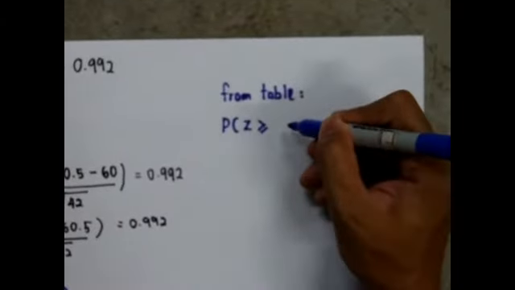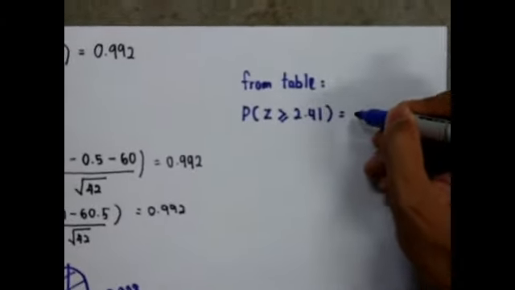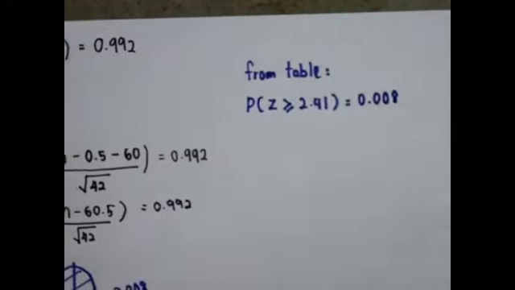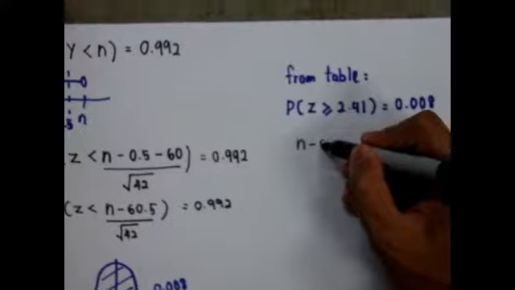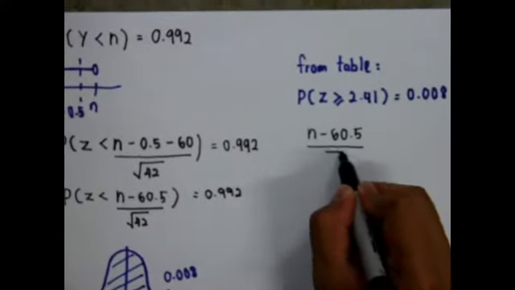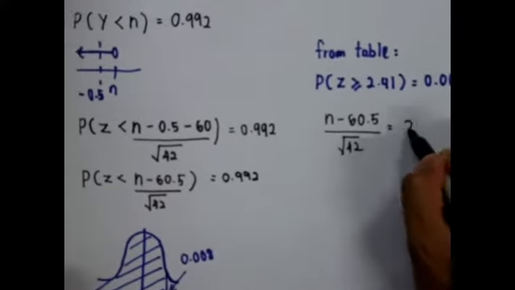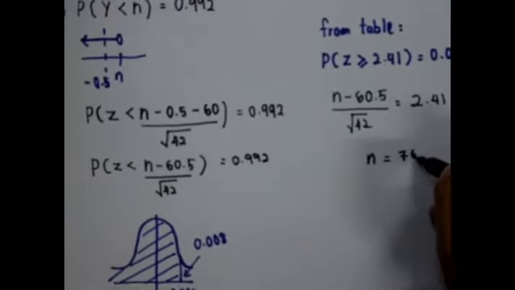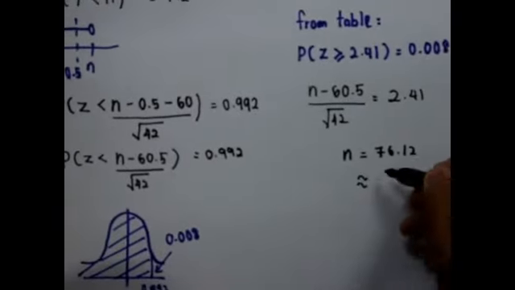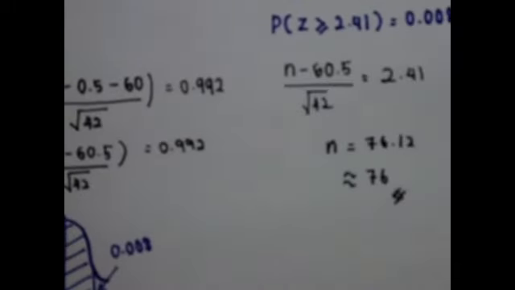Thus we get P(Z more than or equal to 2.41) equal to 0.008. Thus we can relate with the formula (n minus 60.5) over the square root of 42 equals 2.41. We will get our answer as 76.12. So we can get our approximate value as 76.